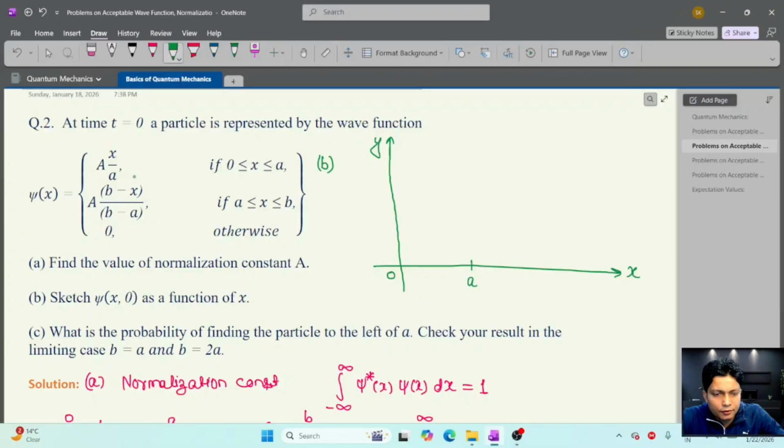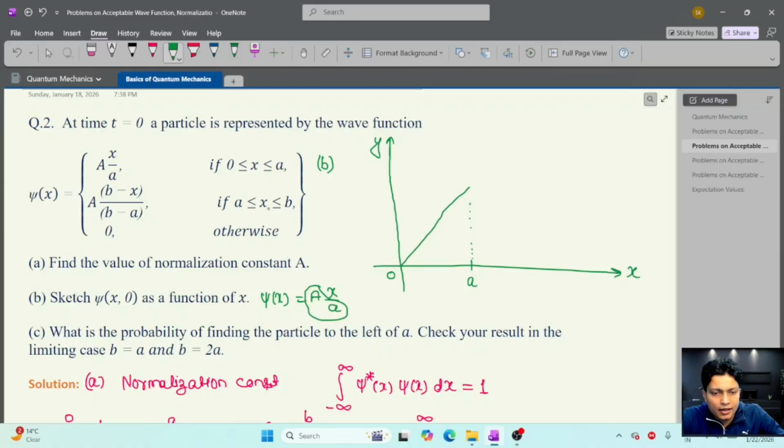In 0 to a, here we can see this wave function is like y equal to mx, because this wave function is like psi x equal to a times x by a. So this is like y equal to mx, a straight line passing through the origin at this point.